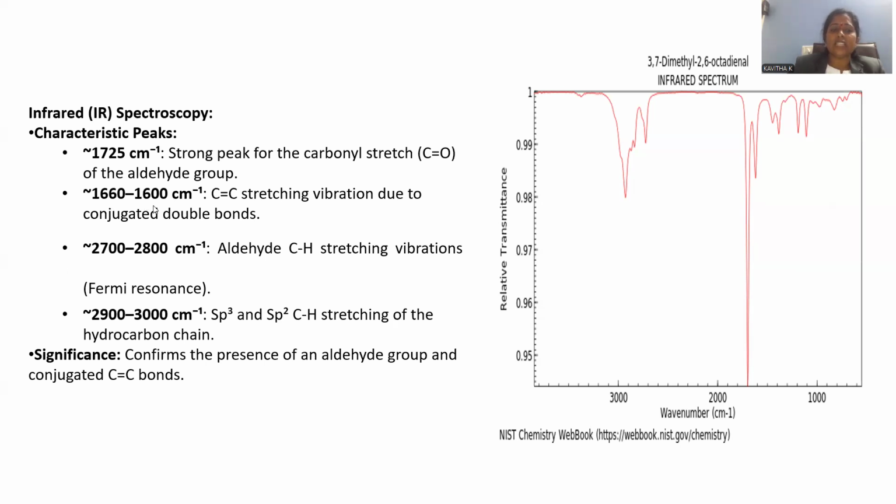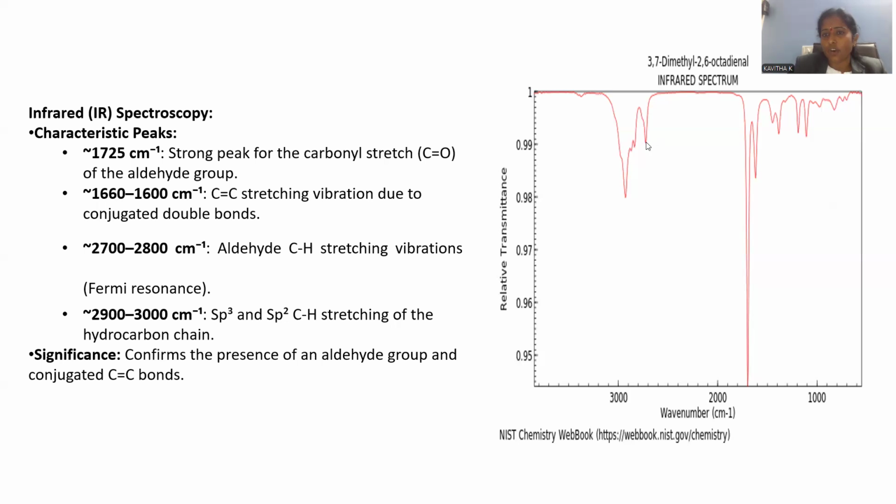That aldehyde will stretch at 1725 centimeter inverse. And a 1660 to 1600 centimeter inverse peak is also there. The 1600 peak is also noticed. That is for what? Carbon-carbon double bond. Within the molecule, we have a double bond, right? That conjugated double bond is giving the peak at the range of 1660 to 1600 centimeter inverse. 2700 to 2800 centimeter inverse peak you can notice.